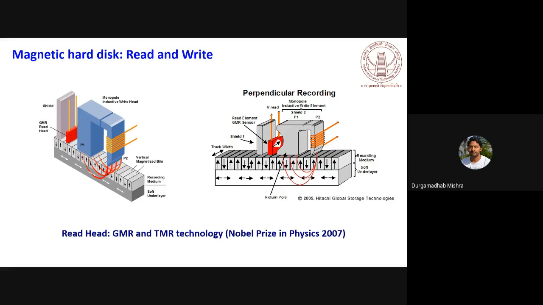Right now what is normally used is a magnetoresistance sensor, and the reason is that you can improve the sensitivity, so you can read a very small change in magnetization, and that is why these sensors are used.